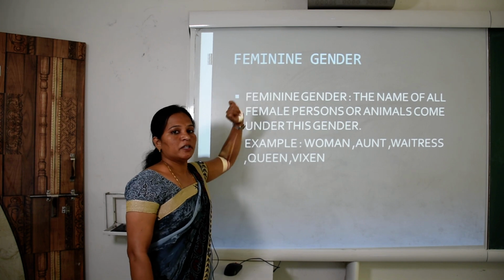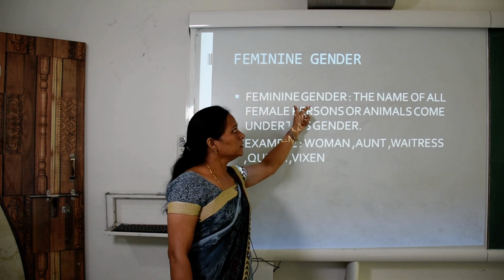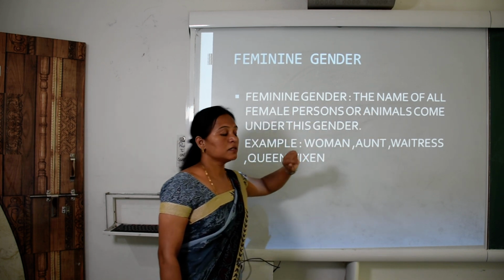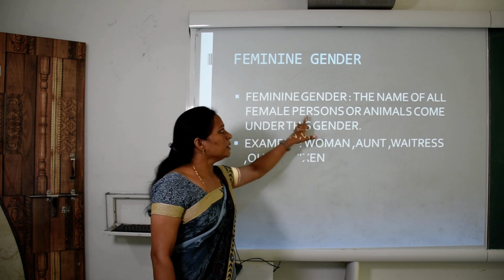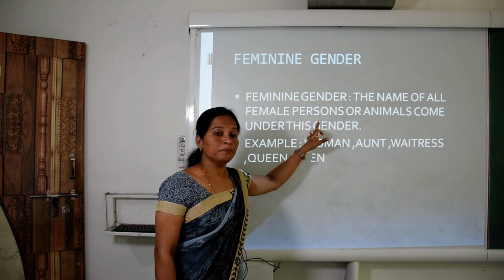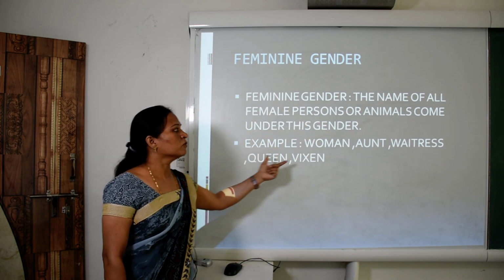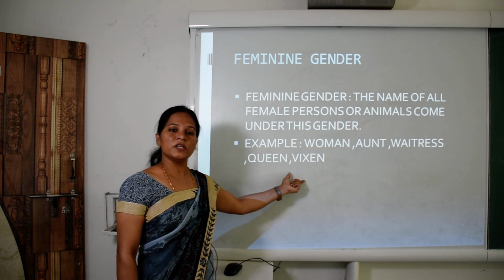Next, feminine gender. So children, what is feminine gender? Let's see. Feminine gender, the name of all female persons or animals comes under this gender. So children, the name of all female persons or female animals comes under this gender. For example, woman, aunt, waitress, queen, vixen.